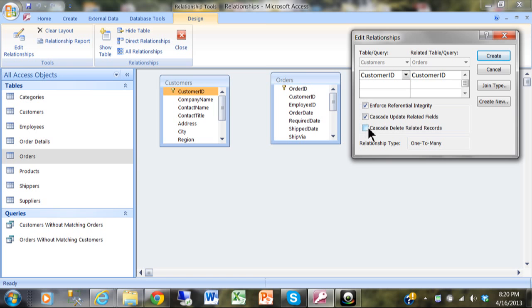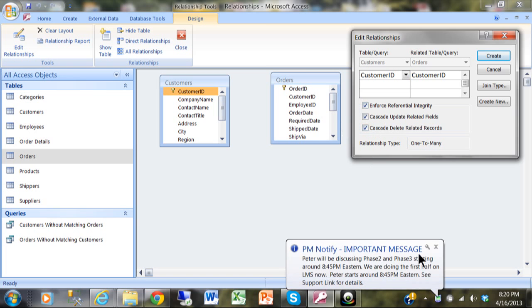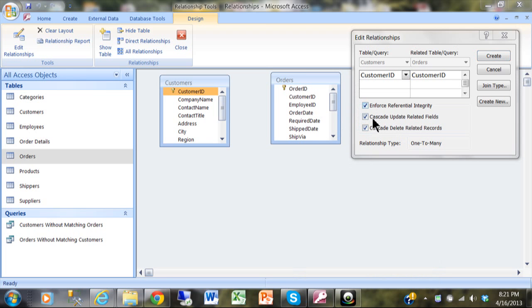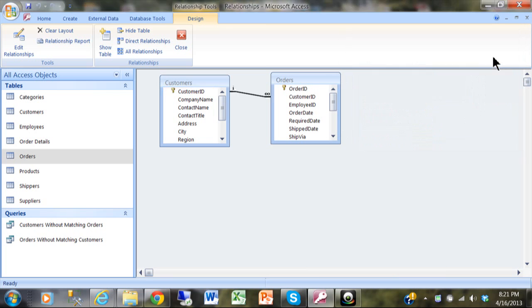Now here it says cascade delete related records. That means if I delete customer 123 from the customers table, it'll also delete the corresponding record in the orders table. Usually when you pick one of those, you pick all three of those, okay? So they all kind of go together. These are just options. I'm just kind of explaining what the options mean. I'm going to click on Create.